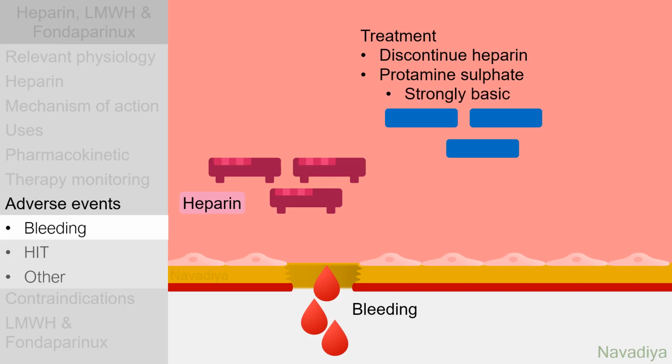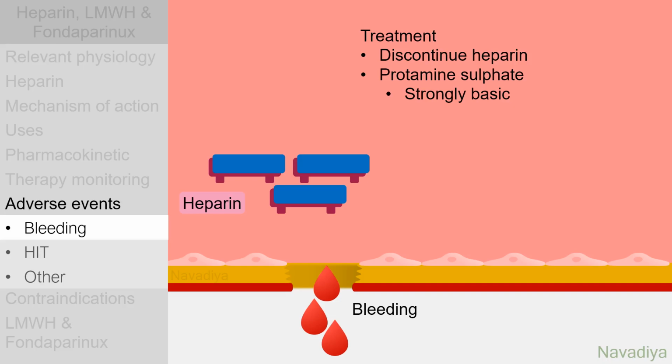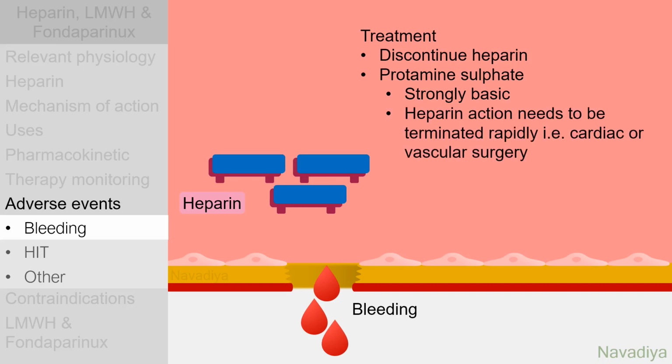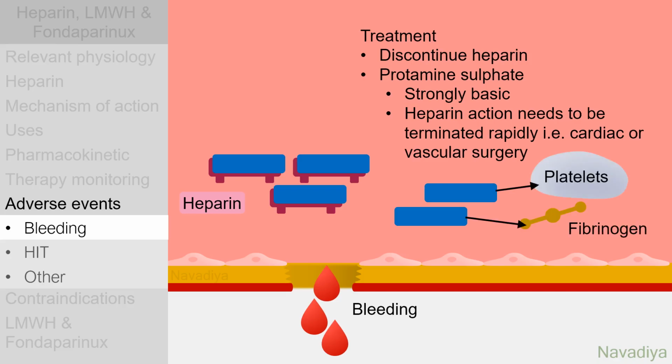It is strongly basic and neutralizes acidic heparin molecules weight to weight. It is commonly used when heparin action needs to be terminated rapidly, like during cardiac or vascular surgery. The dose of protamine sulfate should be just enough to neutralize heparin. If more than required dose is given, it interacts with platelet and fibrinogen and produces anticoagulant effect of its own.